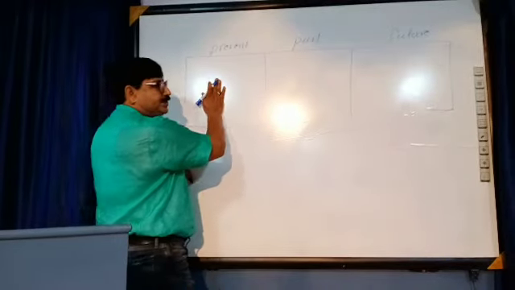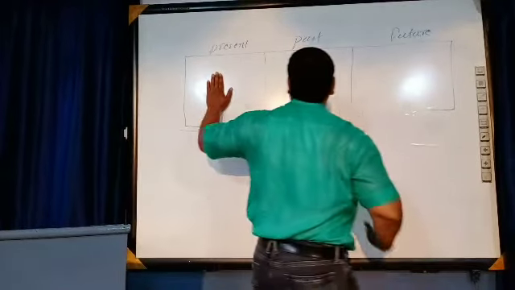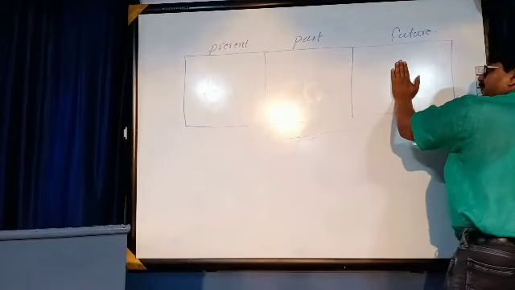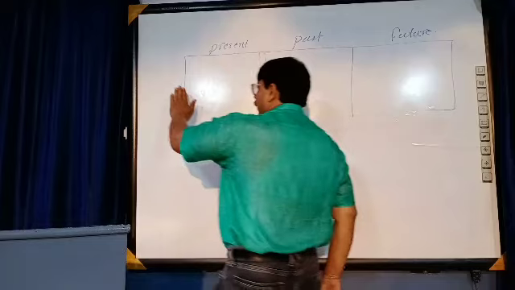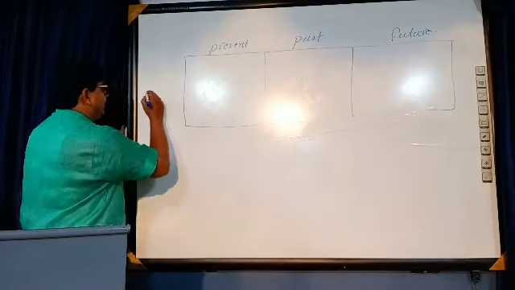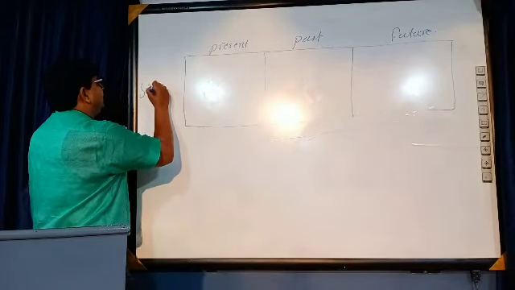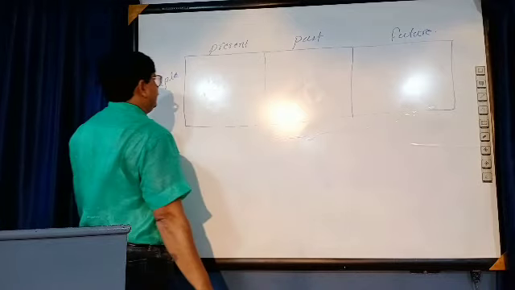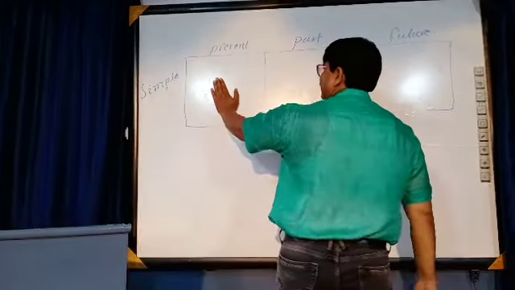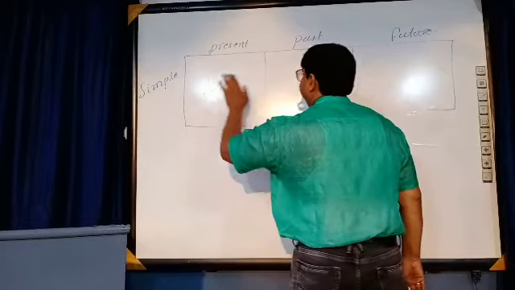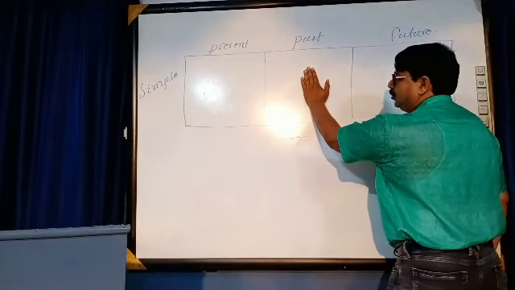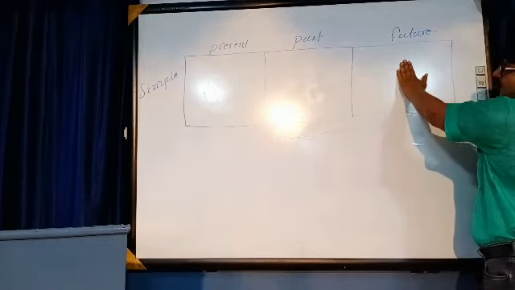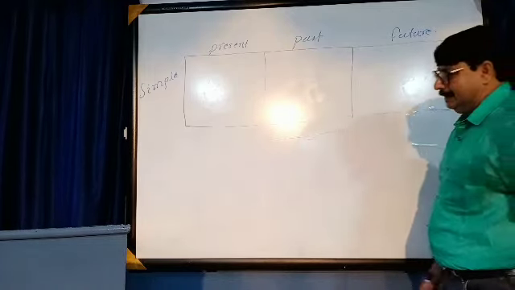This block is for present, this block is for past, and this block is for future. Now, what is the form here? Simple. Simple form of tense. Thus, this block belongs to present simple, this block belongs to past simple, and this block belongs to future simple.